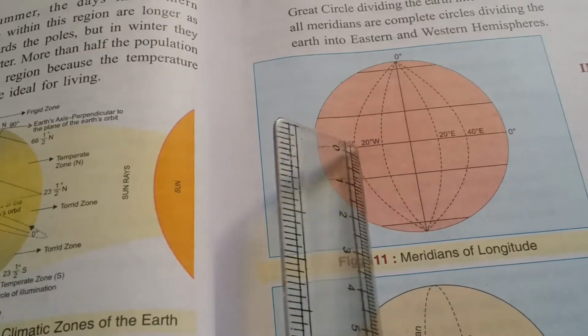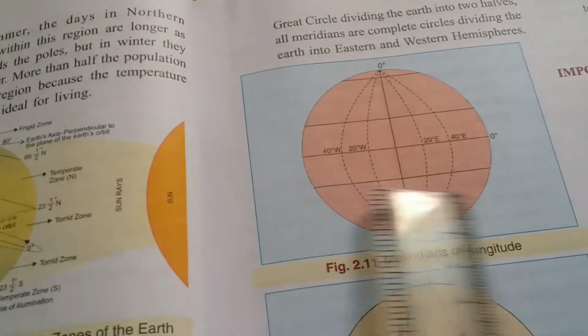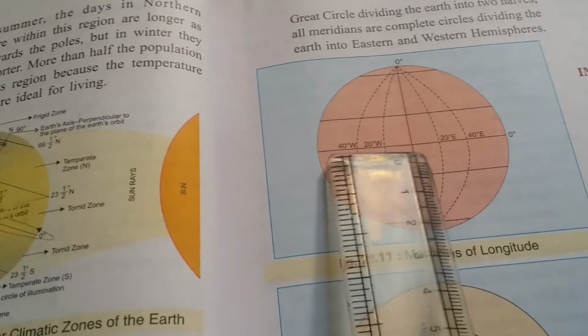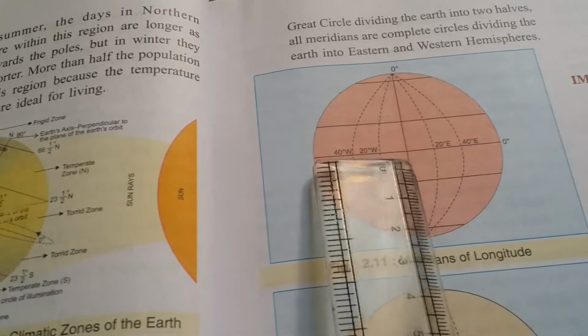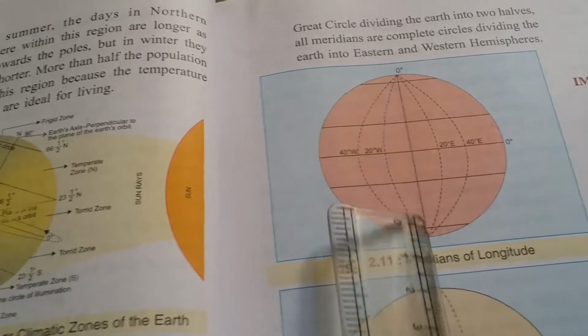All meridians are the same size, whereas latitudes are different in size. The pole is very small and the middle equator is very long, so that makes the difference, whereas longitudes are the same in size. We'll read this.